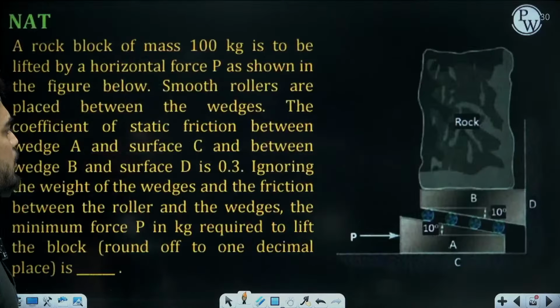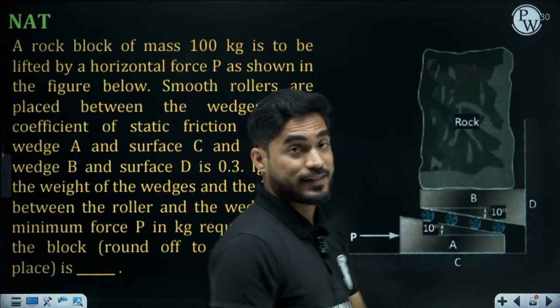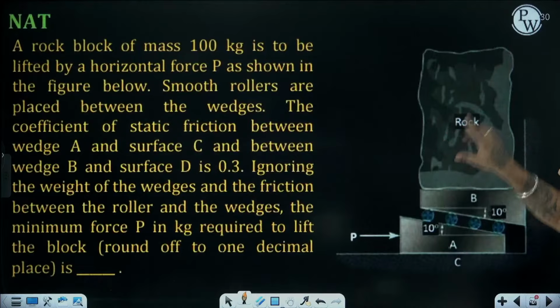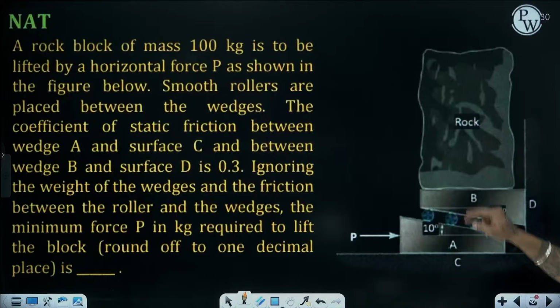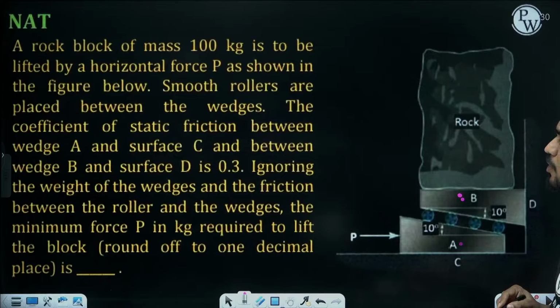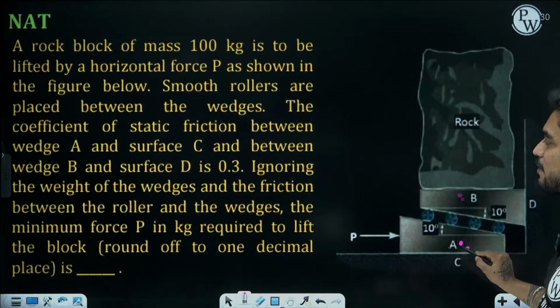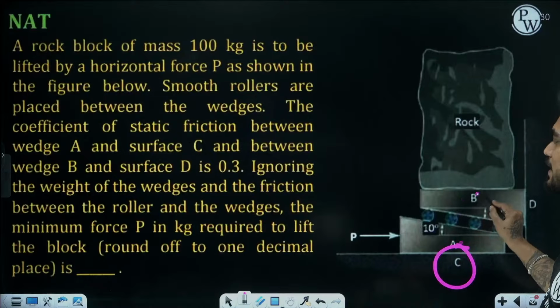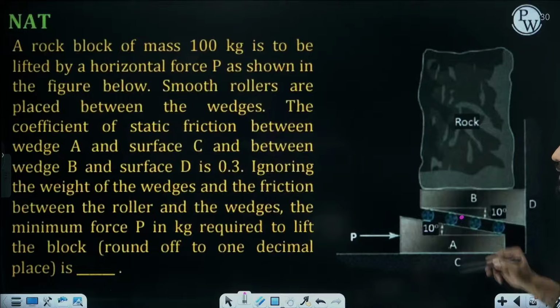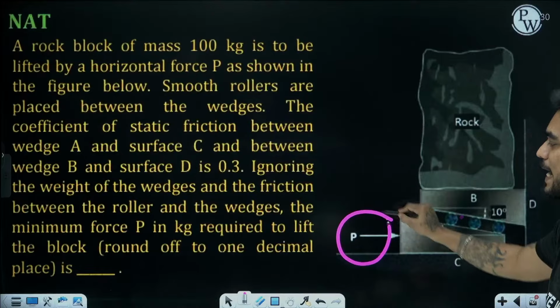Chalo. Moving on to the next question, and this is from wedges. Application of friction. A rock block of mass 100 kg is to be lifted by a horizontal force P as shown in figure. Smooth rollers are placed between the wedges. See, these are the wedges. Wedge number A, wedge number B. Coefficient of static friction between wedge A and surface C and between wedge B and surface D is 0.3. Ignoring the weight of the wedges and friction between the roller and the wedges, minimum force P kg required to